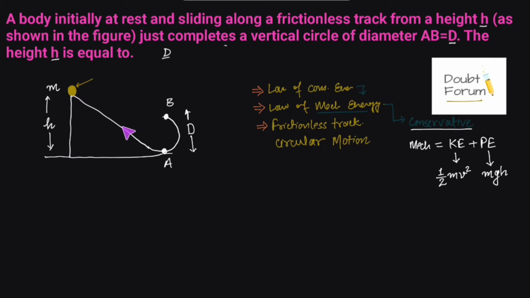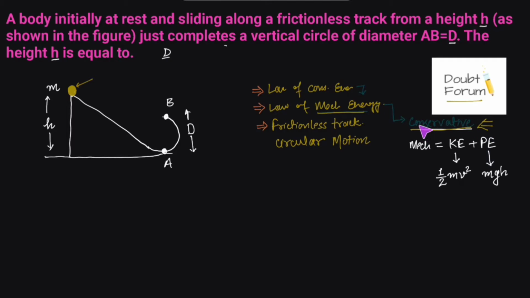Friction is not a conservative force. So if it was not a frictionless track, friction would have been acting, which is a non-conservative force. Therefore, mechanical energy would not have been conserved or constant. That is why they have said in the question, it is a frictionless track.